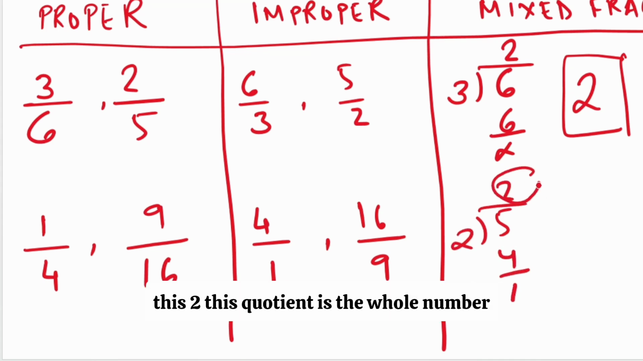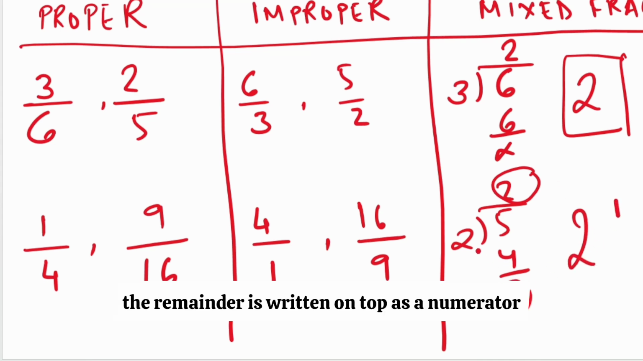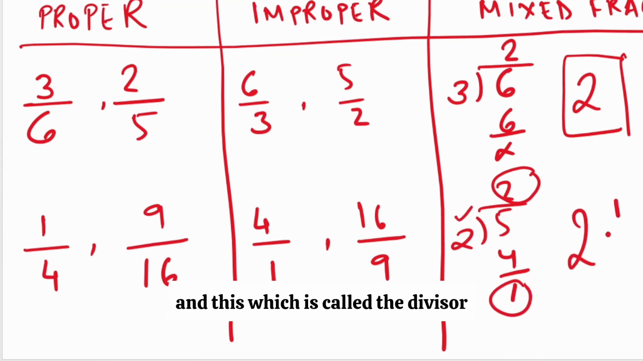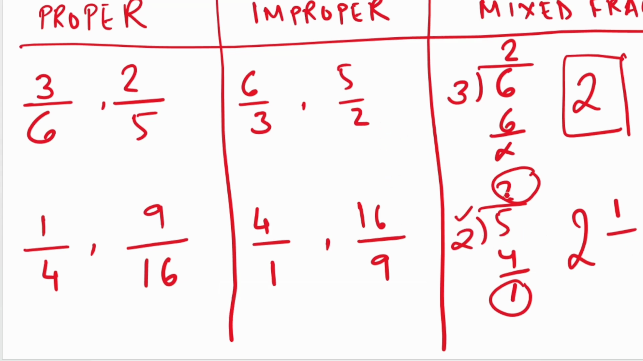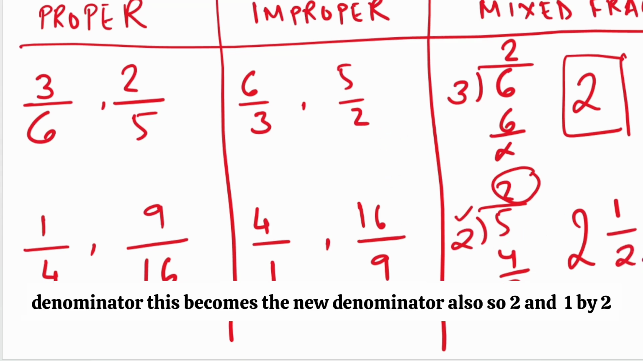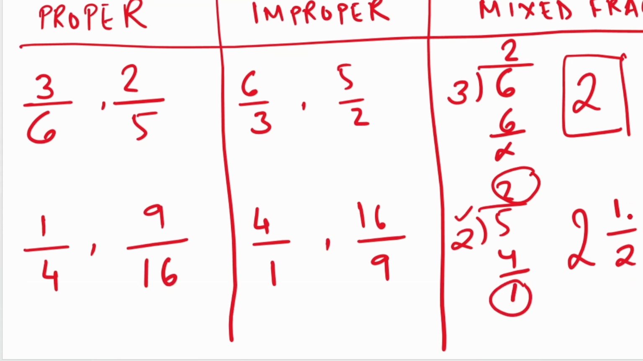So this 2, this quotient, is the whole number. The remainder is written on top as a numerator, and this, which is called the divisor, which was the original denominator, becomes the new denominator also. So 2 and 1/2. So these are mixed fractions.